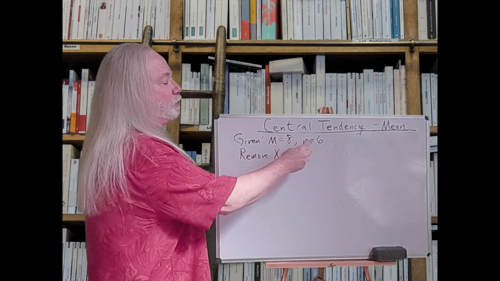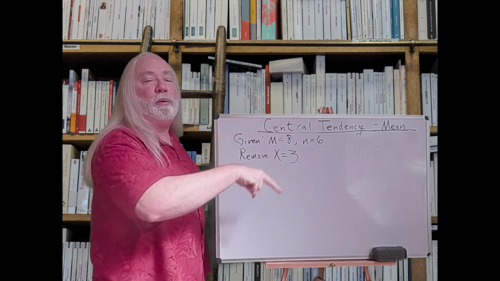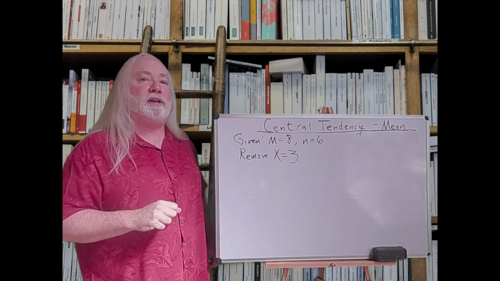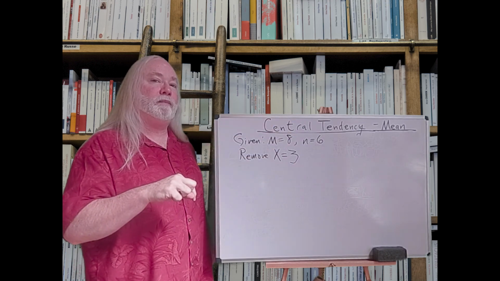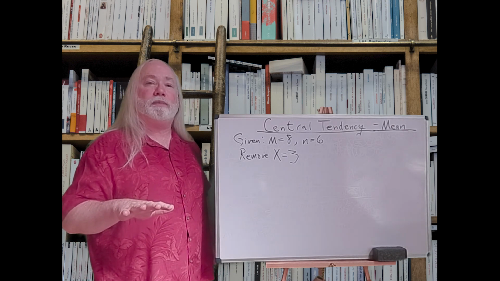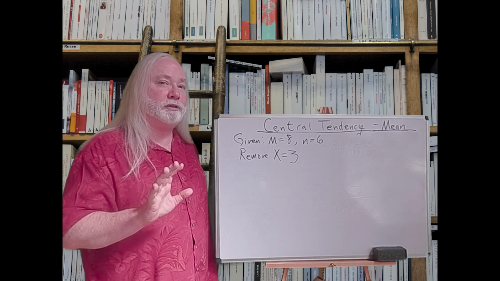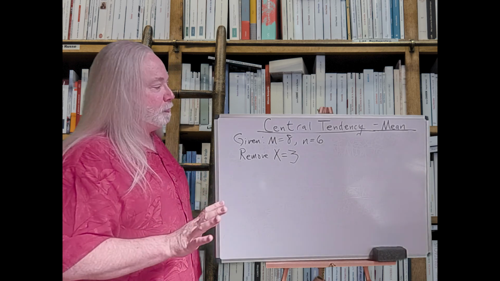So I've had a mean of 8 with 6 raw scores in it, and I take one of those raw scores worth 3 points and I throw it in the trash. What happens to the mean? Does the mean go up or down? For some reason, the vast majority of students say it goes down. But let me ask that same question a different way, and all of a sudden everyone becomes a statistics major.